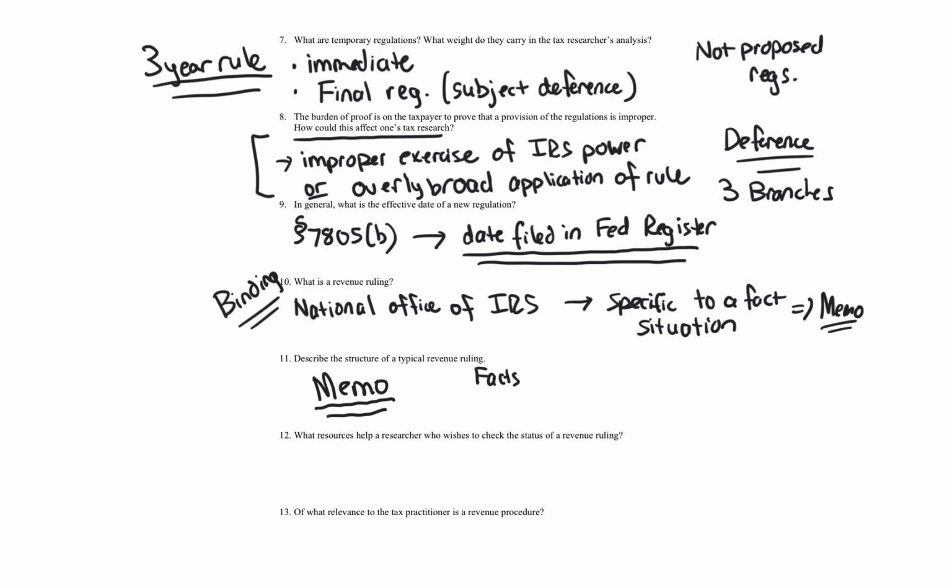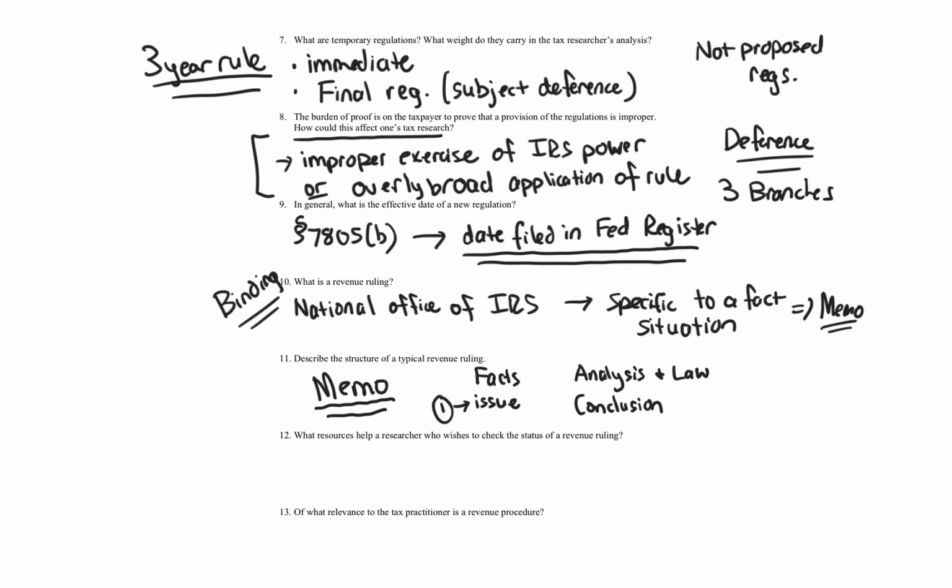You've got facts, issue, analysis and law, and conclusion. Now, it might be labeled a little bit differently, but that's really what it is. So a revenue ruling includes several different things. The ruling begins with a statement of the issues that are involved. Actually, the issue part is usually where it starts. So it usually starts with the issue involved. Okay, so we'll put that as one.